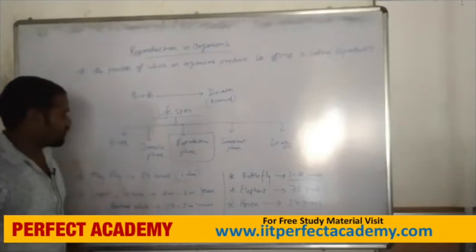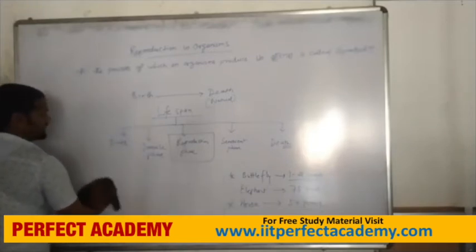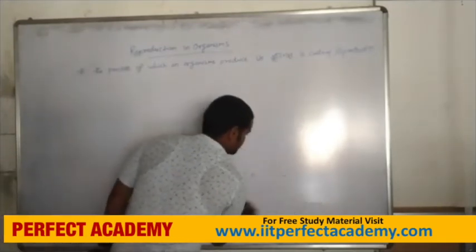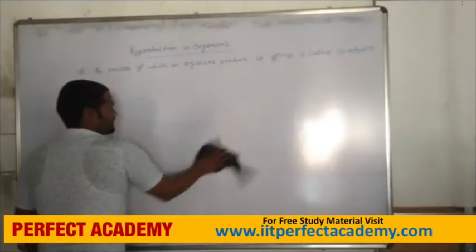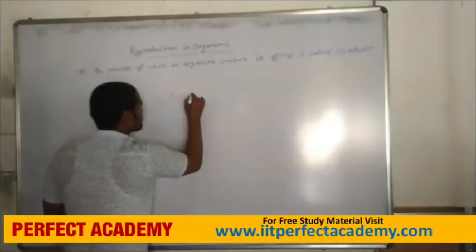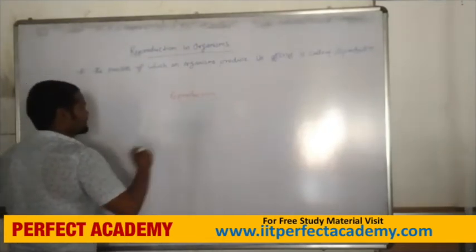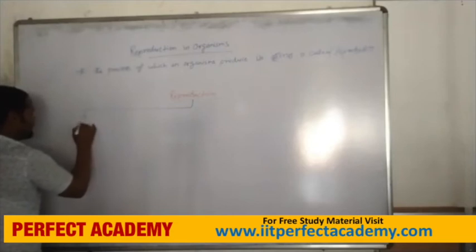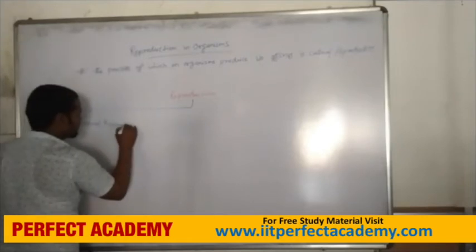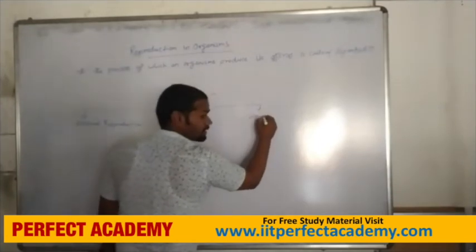The first is asexual reproduction. The second is sexual reproduction.